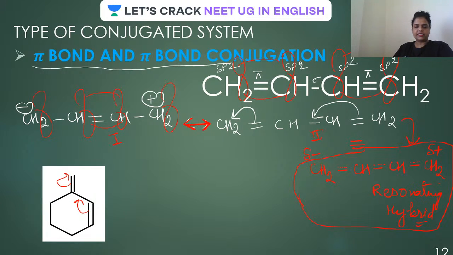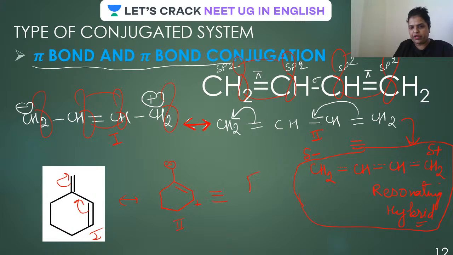Is that clear, guys? Now just have a look here. The atoms should not be changed. The double bond will be here, the positive charge will come over here, and the negative charge will be here, isn't it? Okay, so this is resonating structure 1, and this is resonating structure 2.